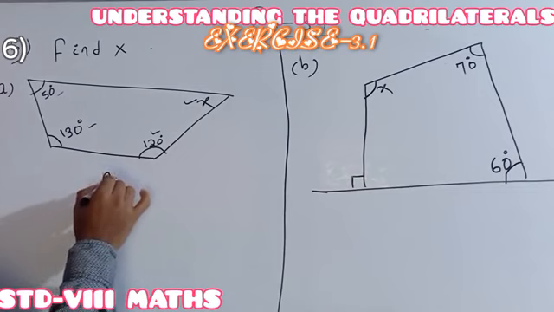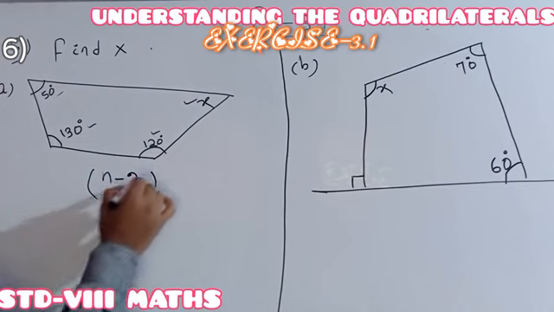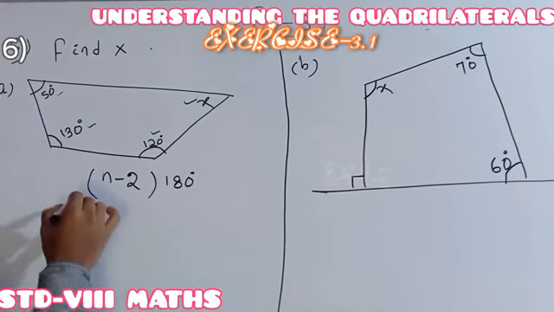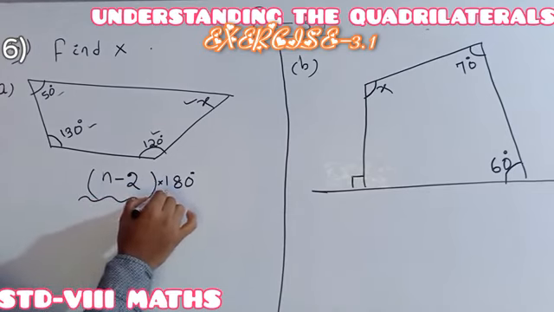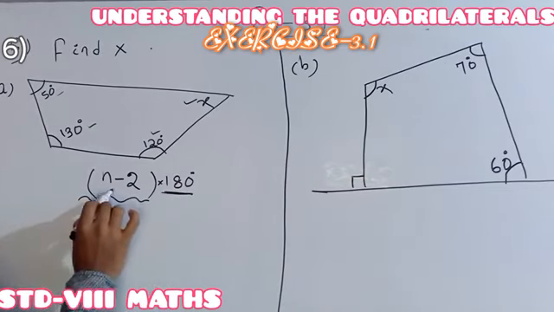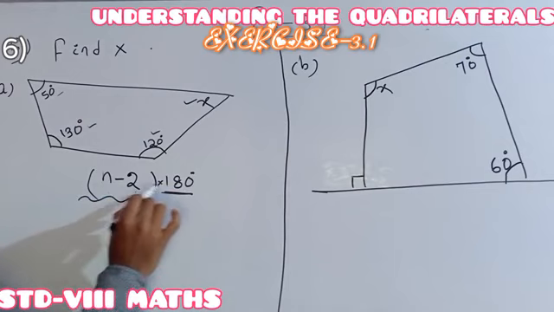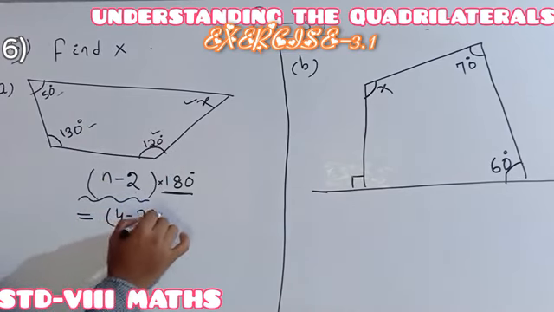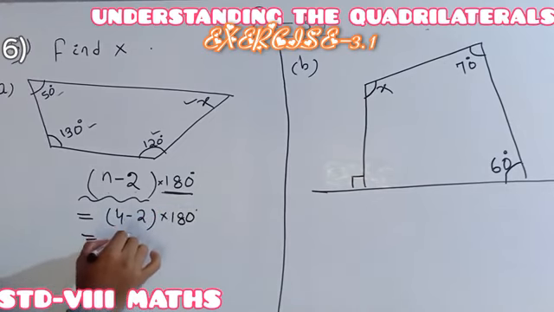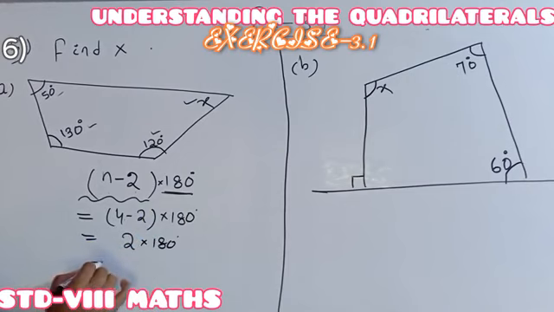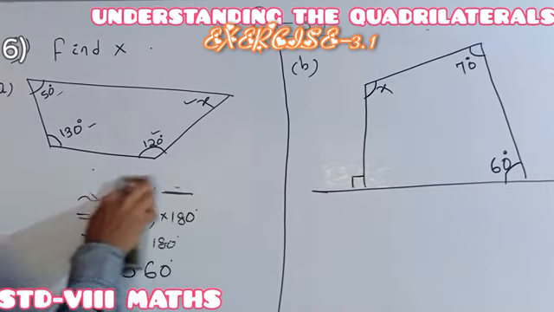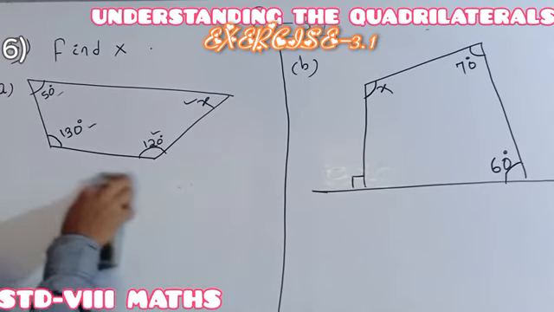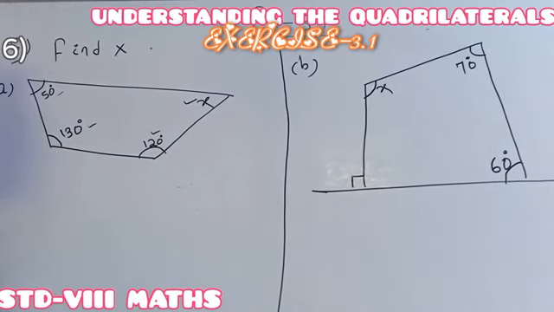Otherwise, suppose you have forgotten the sum of the interior angles of a quadrilateral. In our last class we discussed how to use the formula: n-2 whole into 180 degrees, because there are n-2 triangles and each triangle's interior angle sum is 180 degrees. Here there are four sides, n equals 4, so 4 minus 2, which is 2, into 180 degrees, which becomes 360 degrees. Otherwise, just remember that just like the angle sum property of a triangle is 180 degrees, the sum of the interior angles of a quadrilateral is always 360 degrees.